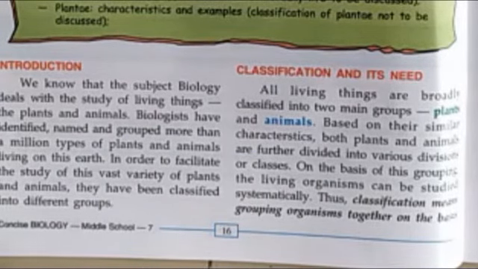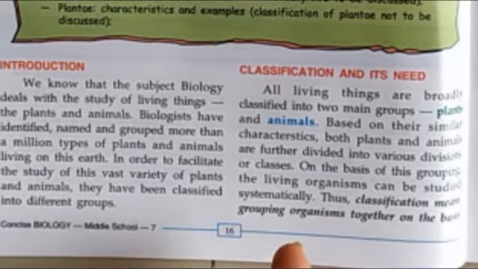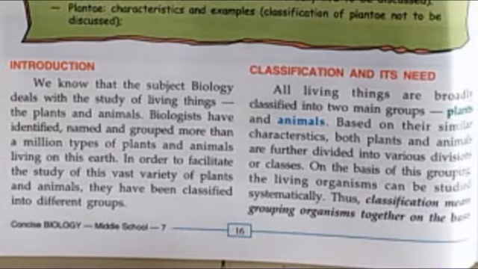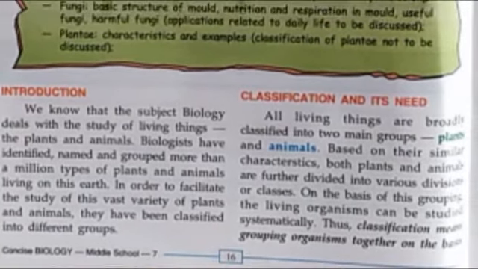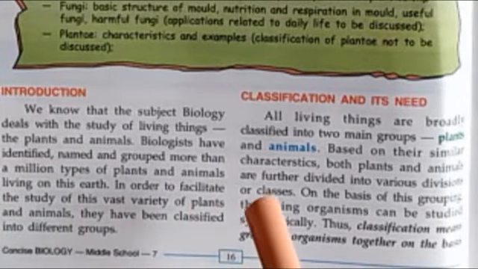So if we want to study about the different types of animals, what we have to do, we have to categorize them. Categorize them means we have to put them in different groups so that it will be easy for us to study them nicely and easily. So that's why we need to classify them.